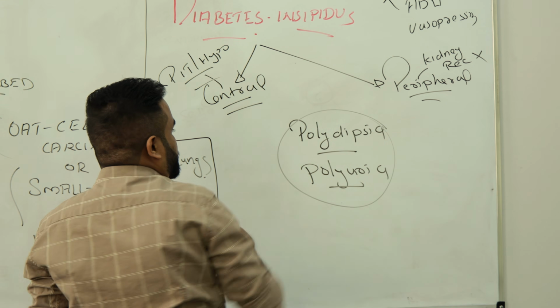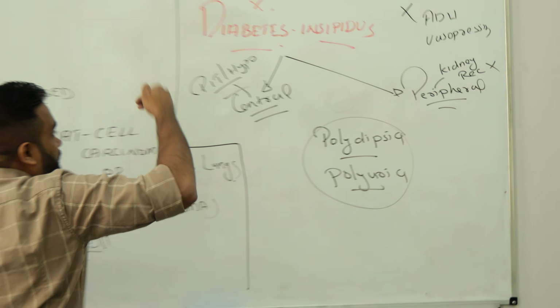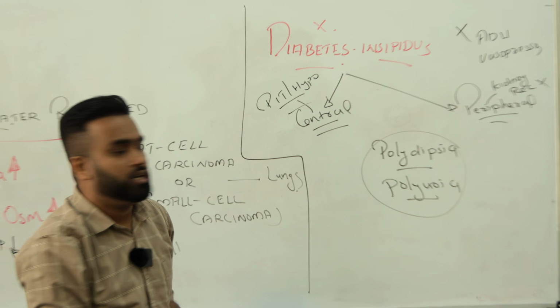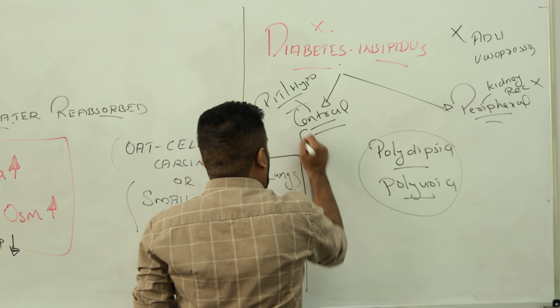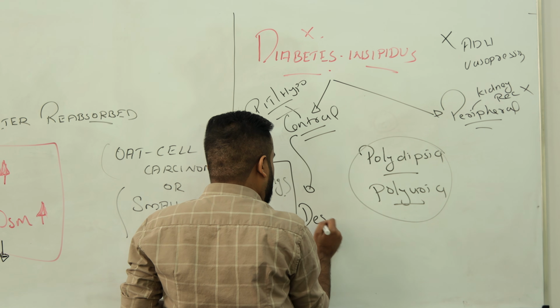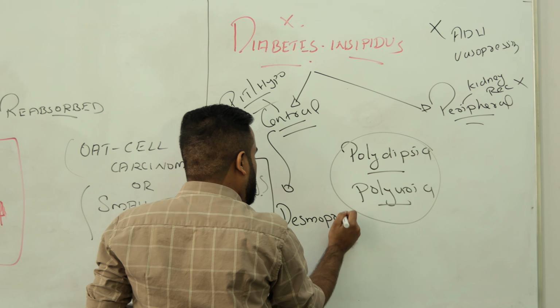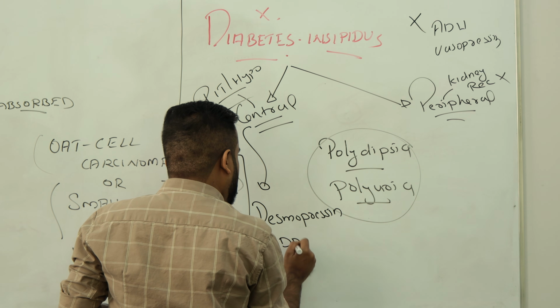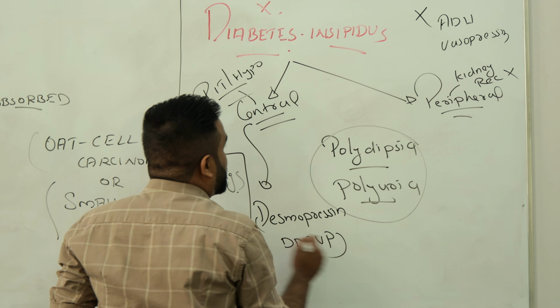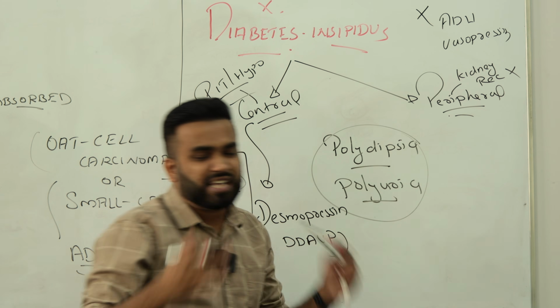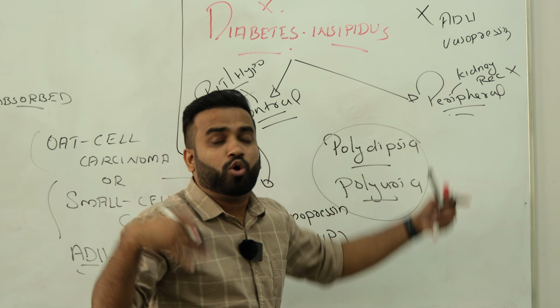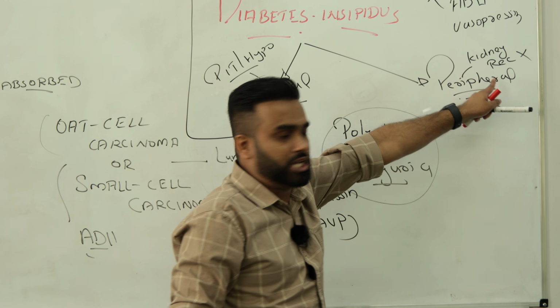It's not fair. Right. In the case of central, they are not producing vasopressin. So what do I give the patient? I will give them desmopressin, artificial vasopressin. We call it DDAVP. But peripheral means you have enough vasopressin, but in the kidney they are not reabsorbing. The problem is in the aquaporin receptors.